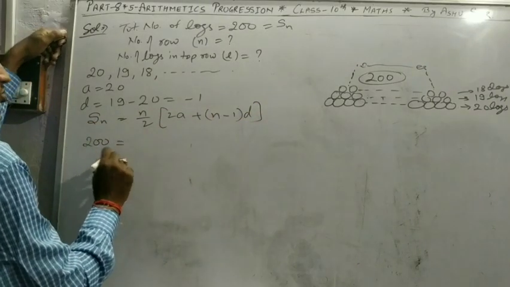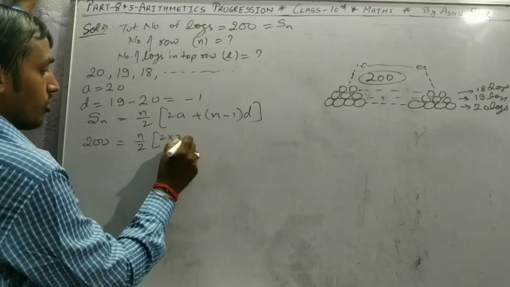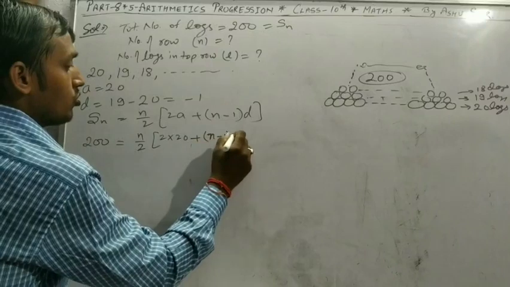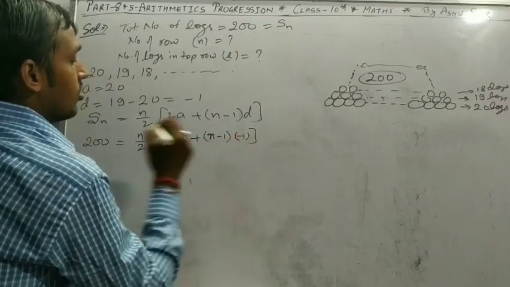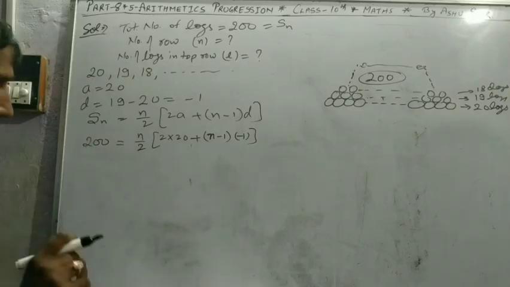200 is equal to n by 2 into 2 into 20 plus n minus 1 into -1. Put the values, then solve to find the value of n.